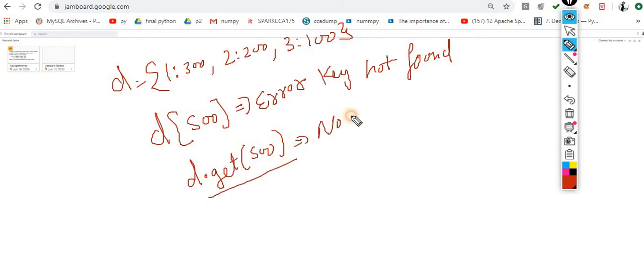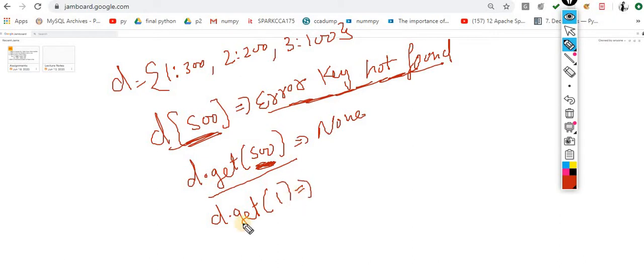In this case you will get None, meaning this key is not present. Earlier I was getting the error message, but in this case I am getting None, not the key not found error. Or let's suppose here 1. Now this is present, so I will get 300. This get method is very useful when we develop with a dictionary and its key value pairs, because sometimes we don't know whether a key is present or not.